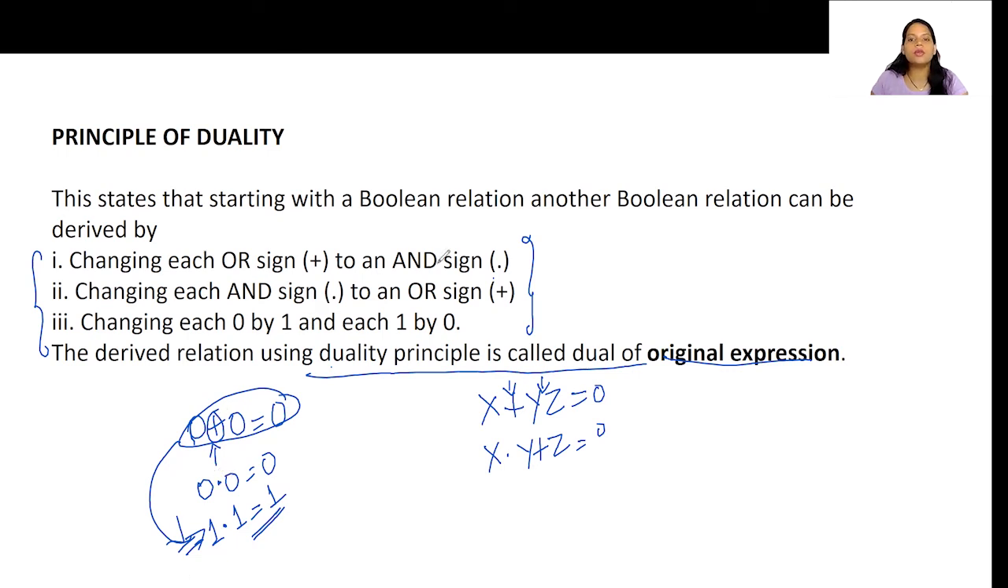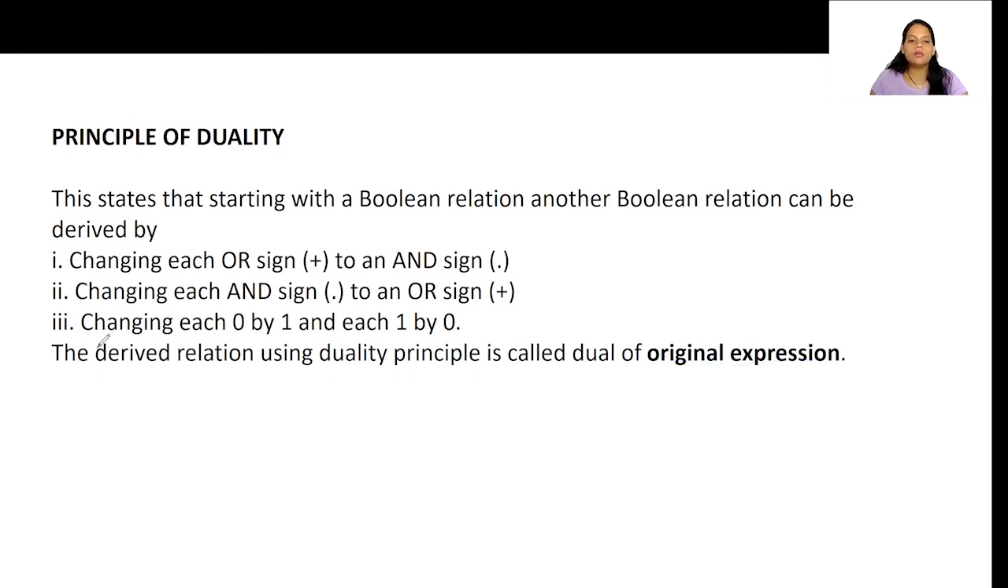So this is about the principle of duality. What they are saying is, whatever derived relation we get is called the dual of the original expression. Now this particular principle of duality is going to come in handy for various theorems we are going to learn. Also the various Boolean expression reductions we are going to learn in the further coming videos.